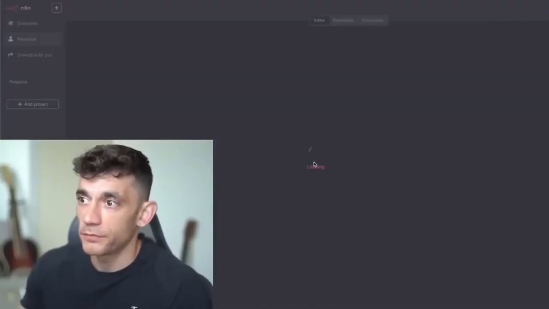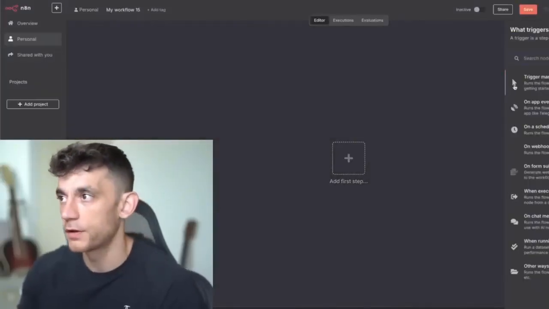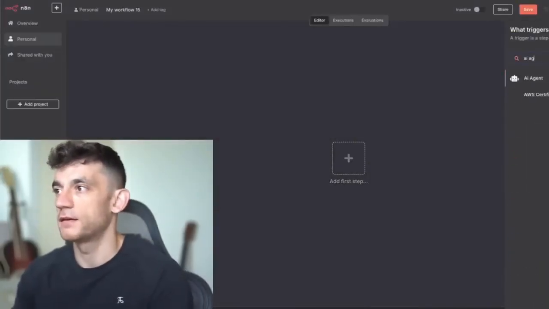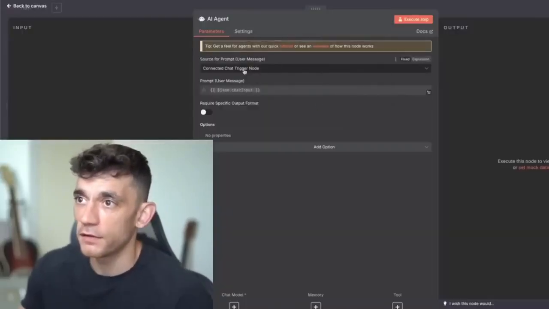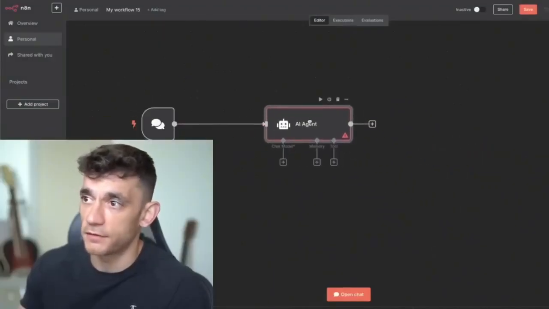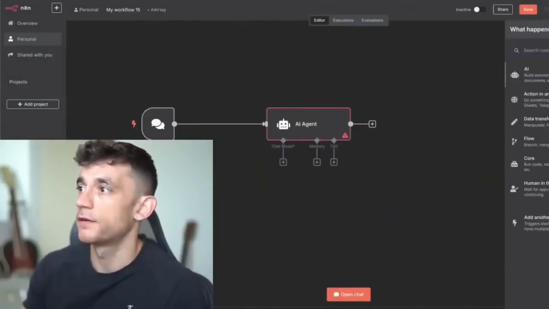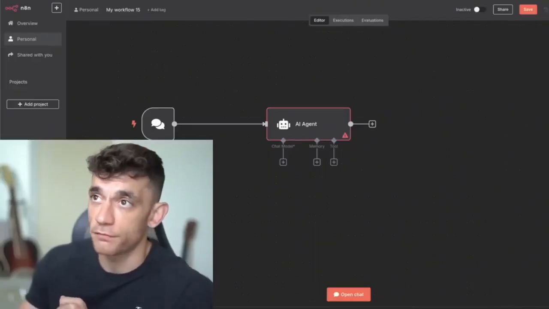Now, at this point, you might be wondering, okay, how do you build an AI agent, especially if you've never done this before? It's really simple inside n8n. It's probably one of the fastest and easiest ways that I know to do this. You can create an AI agent, like you can see over here. You just add a new module. So add node, type in AI agent, and then you can start getting this set up with GPT-5 really quickly.